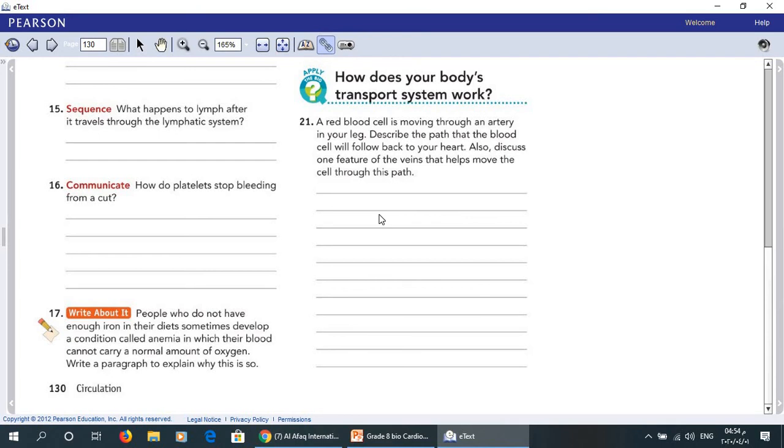I'll repeat for the last time. The cell will pass through arteries into a capillary and then into a vein. The vein will carry the cell to the heart. Veins are near skeletal muscles. As the muscles contract, they squeeze the vein and push the cell along. Now go to the next page.